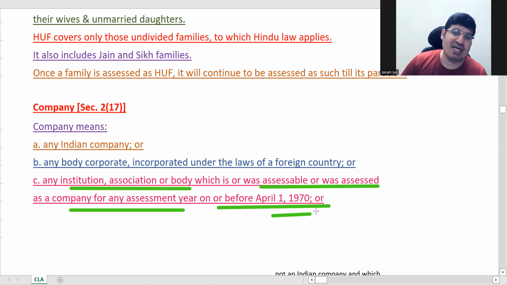तो आपको ये डेट याद रखने की जरूरत है क्या? Do you require to remember this date? No. Okay, so you can just use the words: formerly called as company, an association which was formerly a company. That much you can say is sufficient. Don't need to remember or memorize this date.